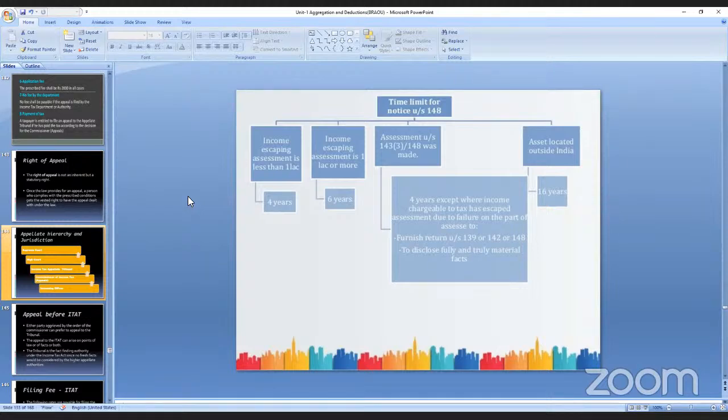Whenever we say classes are happening, it should be the same one. If you are making different groups, tell me in which group I am. I don't know your number, ma'am. I'll message in the group now. My number, chat box.